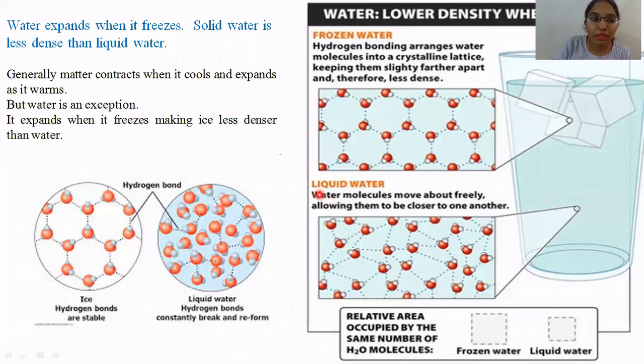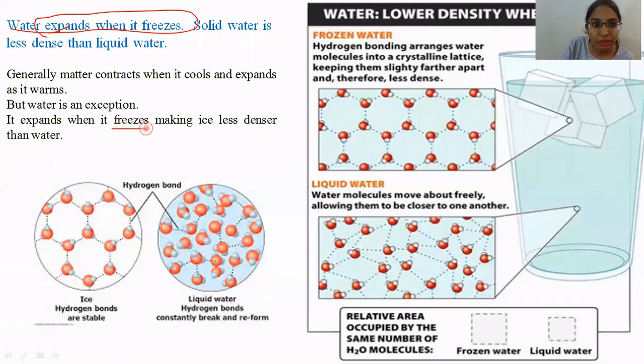The next property is that water expands when it freezes. The best example is ice, as compared to other liquids which contract. This is the exception. Water is the only liquid which is going to expand. That means it is going to bulge out, not the exact word, but yeah, it is going to bulge out when it freezes. So why is it important to have this phenomenon in nature?